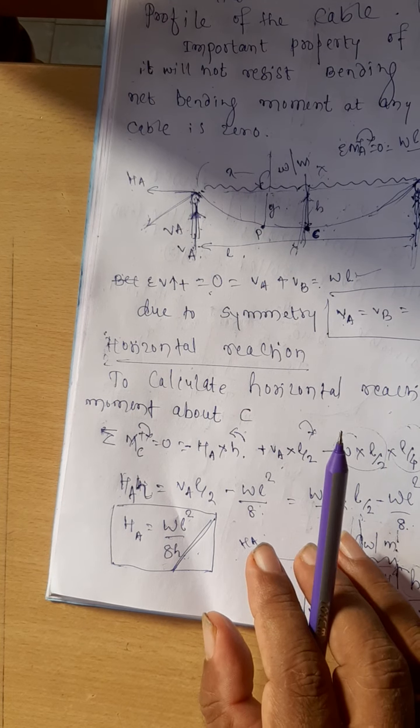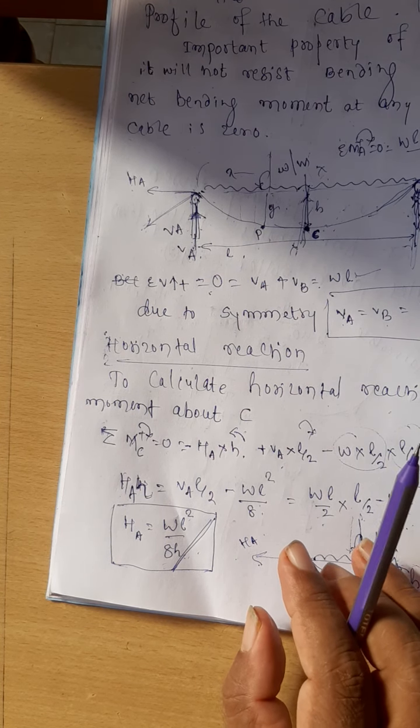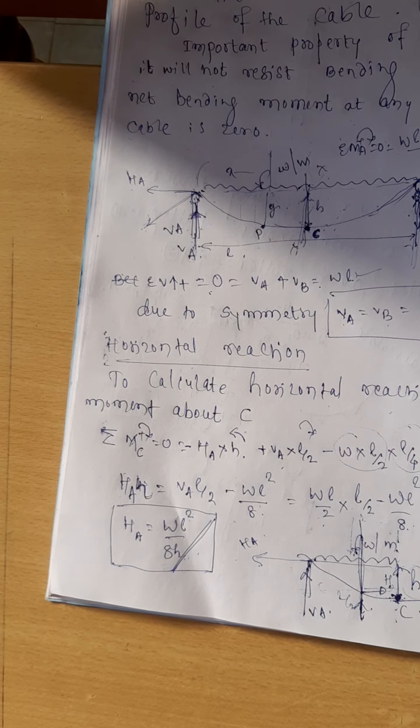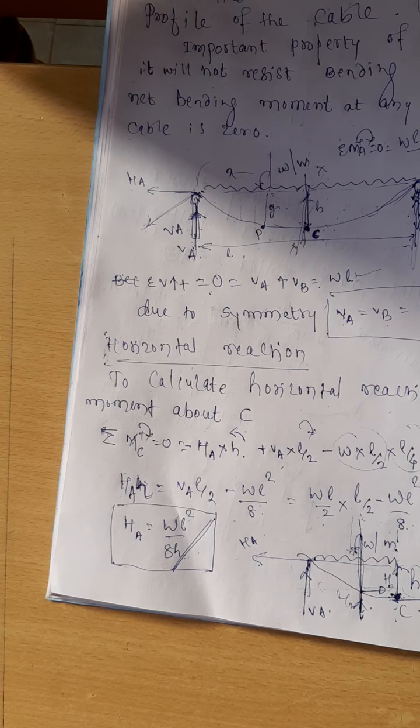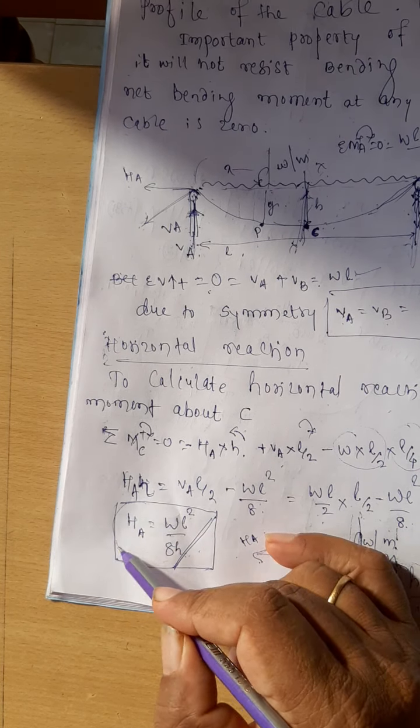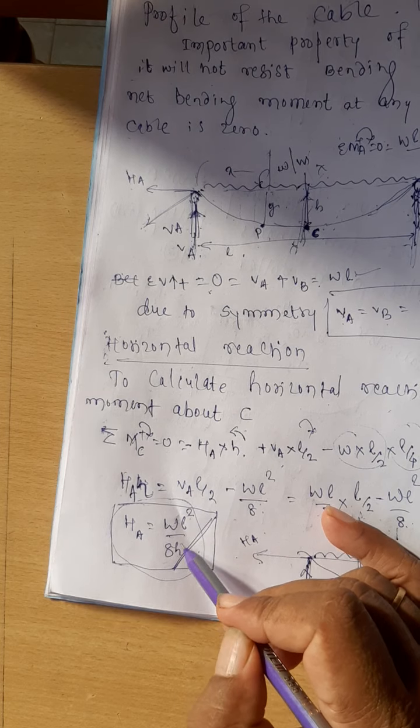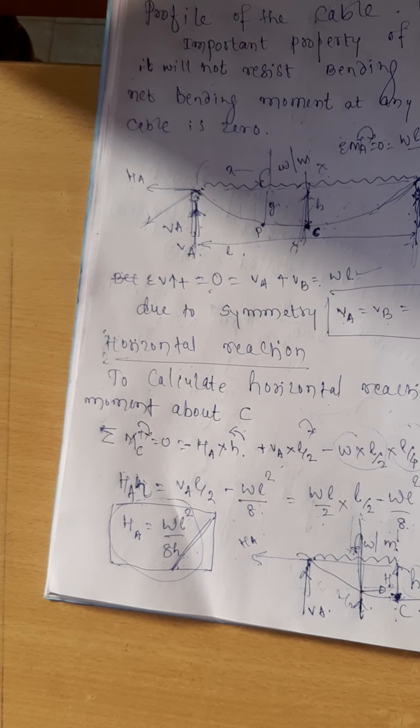In the cable, the horizontal component of the tension will always remain constant. It won't change with respect to the position of the section. Horizontal component will always remain constant and is equal to WL square divided by 8H.